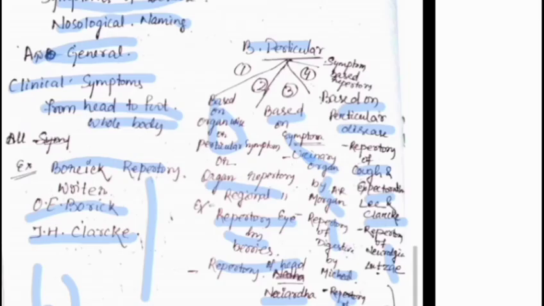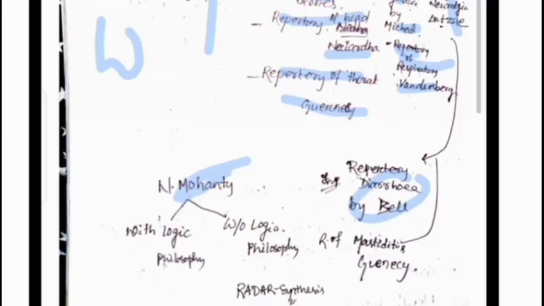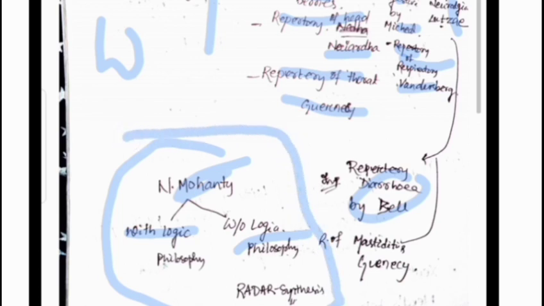Then another thing you should remember, lastly, the fourth variety of particular clinical symptom repertory. Like N. Mahanti, he also divided repertory into two types, one with logic, one without logic. You should remember only this thing. In an upcoming video, we will discuss the complete description of N. Mahanti's repertorial work or repertorial book.